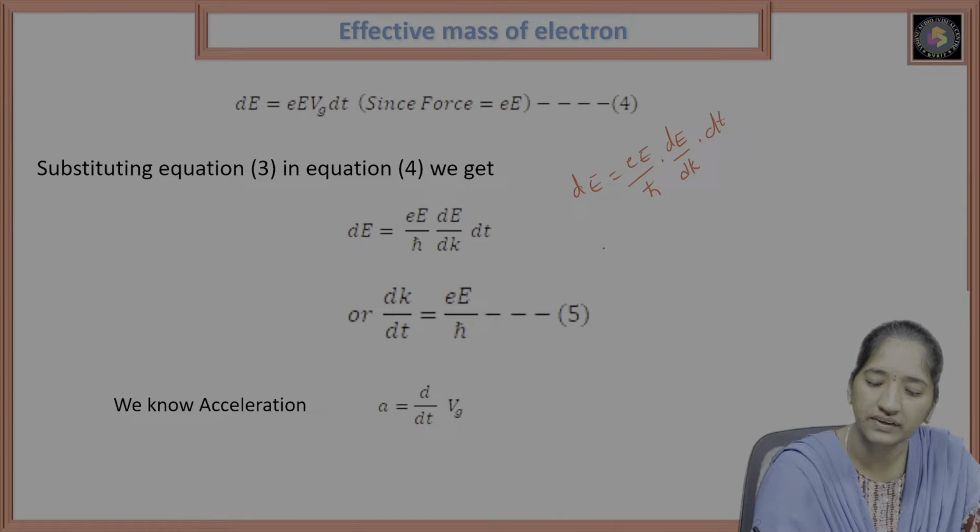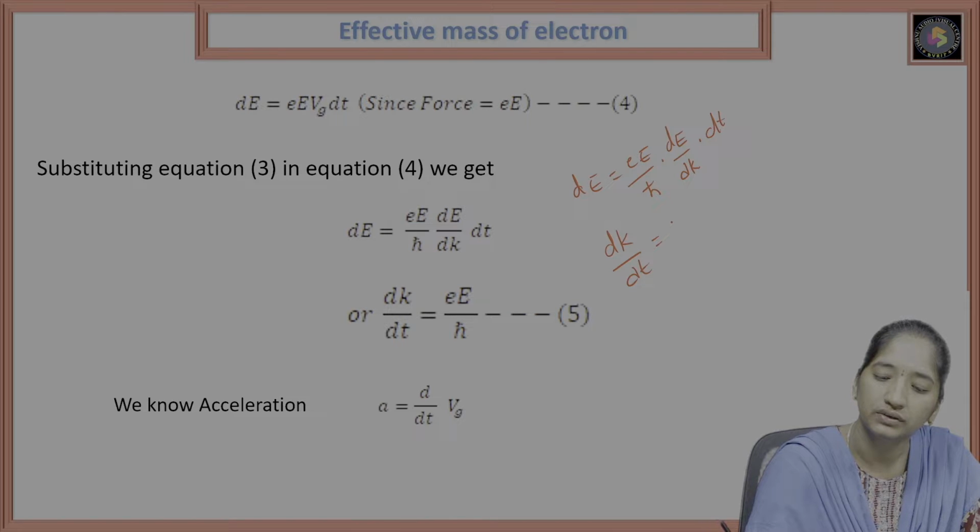In this we can write it with respect to dk by dt. So dE gets cancelled, and we get eE by h cross.